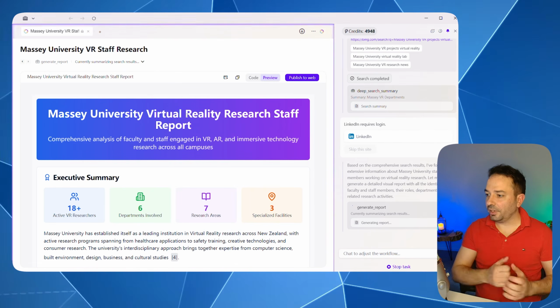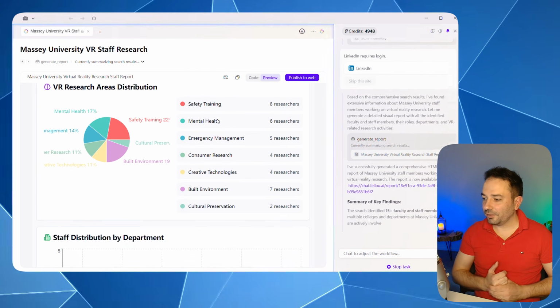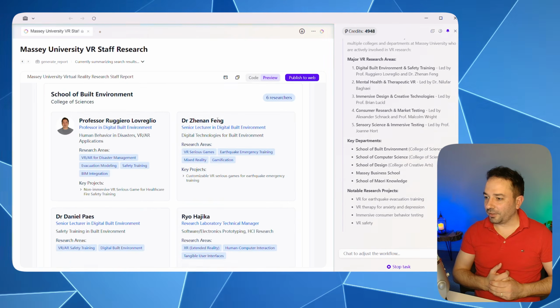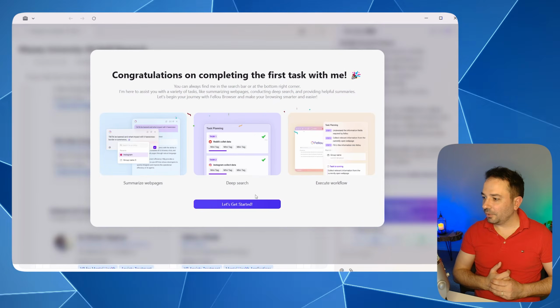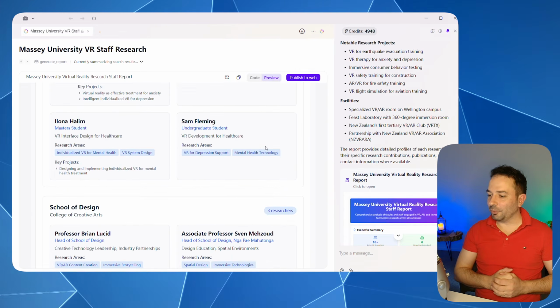And you can see here, wow, it has created a really beautiful dashboard for us, and we have all the information. It has been splitting, that's me, Professor Reno, and it has identified once again a lot of people. It's also telling me congratulations because I've succeeded with my first task with Fellou, so well done to me.